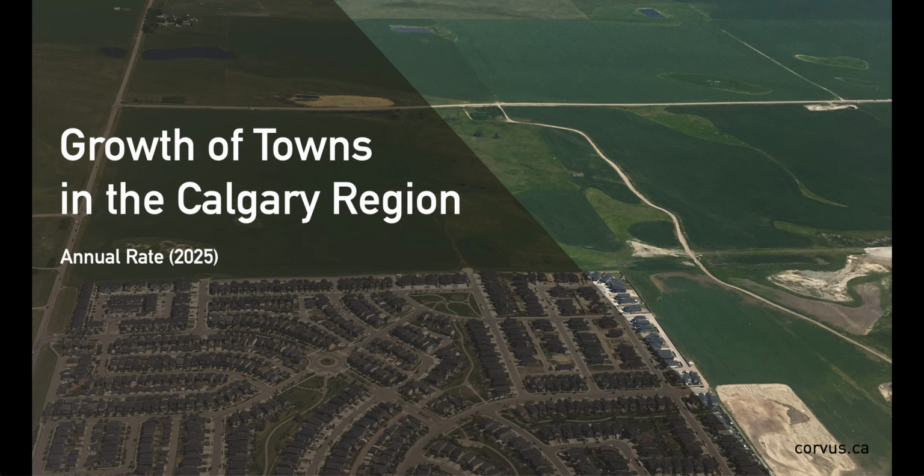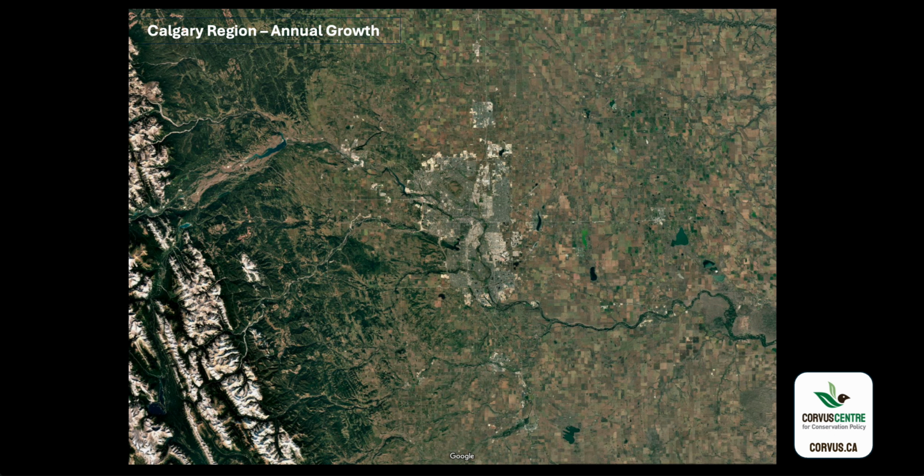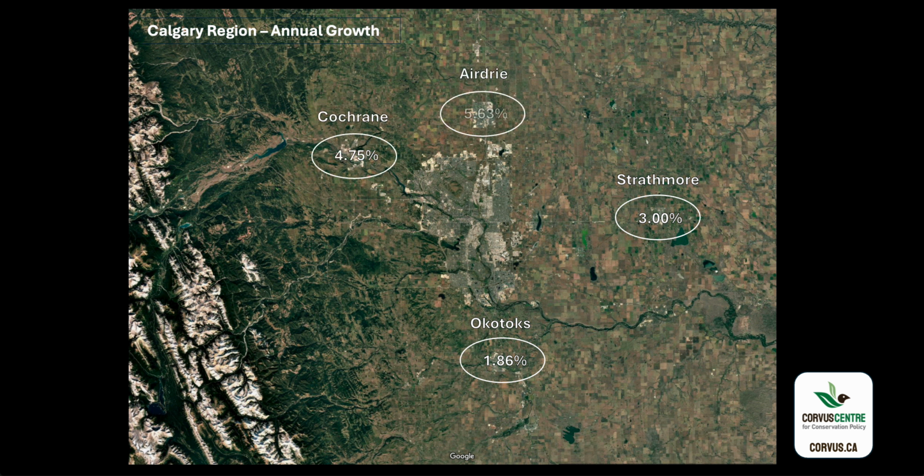It's also important to note that that is just the city of Calgary, and there are a number of towns in the Calgary region that are growing at a very high rate as well. So when we look at this region, we have to also look at places like Okotoks, which has a growth rate similarly around 1.86% over the last year. Strathmore has had 3% growth. Cochrane has had 4.75% growth in the last year, Airdrie 5.63%, and Chestermere, right on the edge of the city of Calgary, 10.2%. So it's not just the city of Calgary's footprint that is growing, but it's all of these associated municipalities within the Calgary region that are growing and taking up agricultural land as they do so.